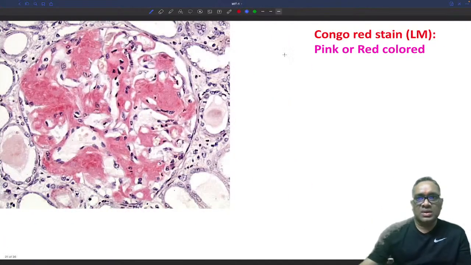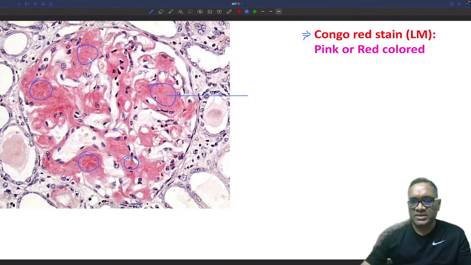Now again I am showing you, this is the Congo red staining, right? In this Congo red staining, it's not a Kimmelstiel-Wilson lesion. Whatever you are seeing here, these are all acellular pink amorphous material, right? This is Congo red staining. So how am I going to describe this?